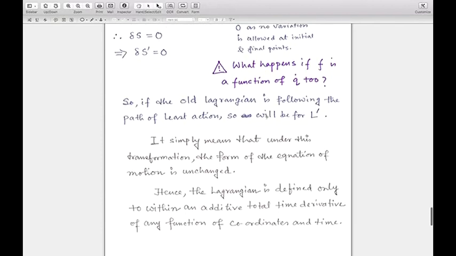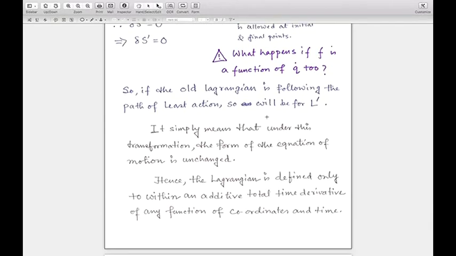Now, what is the meaning of that? The meaning is that under this transformation, the form of the equation of motion is unchanged. Both the old and the new Lagrangian give the path of least or stationary action, so both of them will give identical Euler-Lagrange equations.